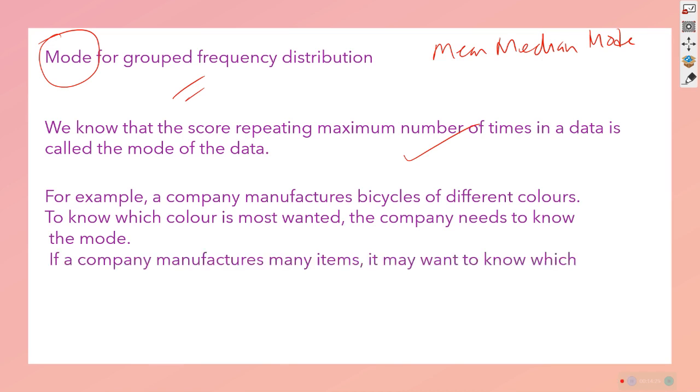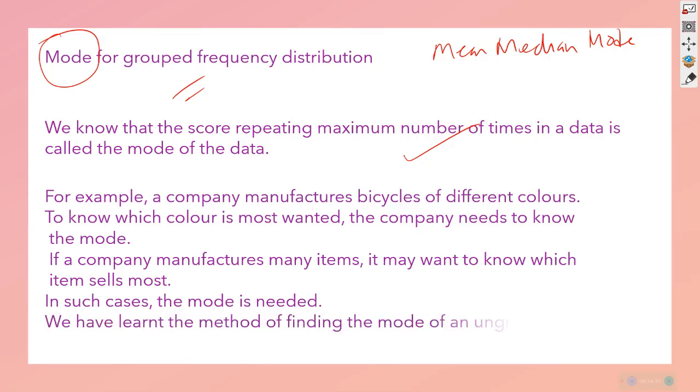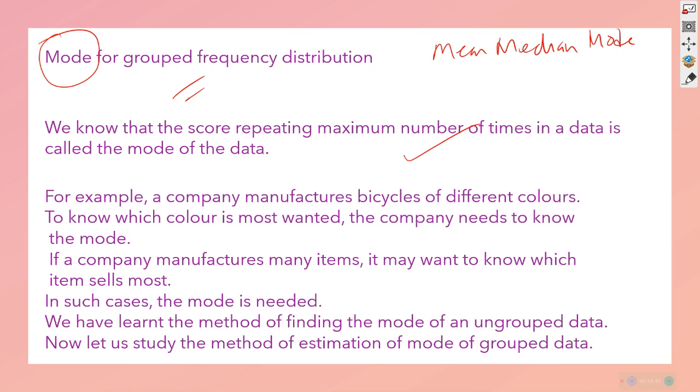Okay, and the company manufactures many items, and may want to know which item sells most. In such cases, the mode is needed. Which is selling the most? That is the mode of that particular data. We have learned that method of finding out the mode of an ungrouped data.